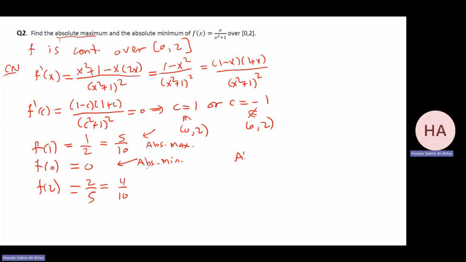The conclusion: absolute maximum is half at x equal 1. Absolute minimum is 0 at x equals 0.